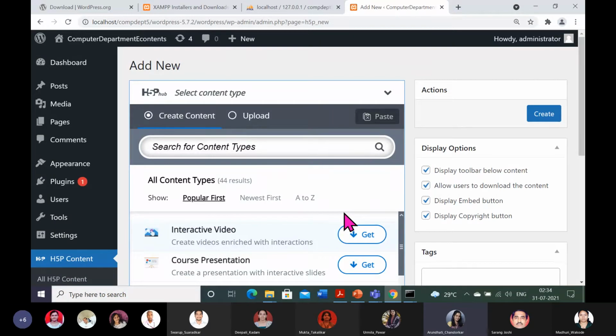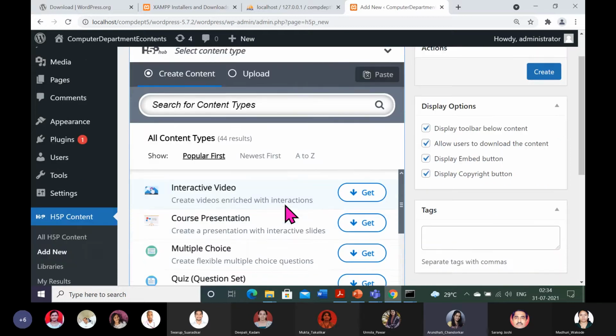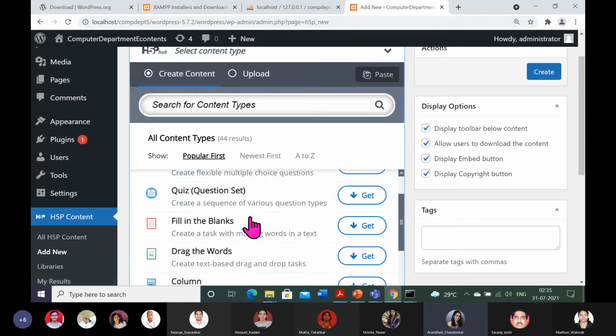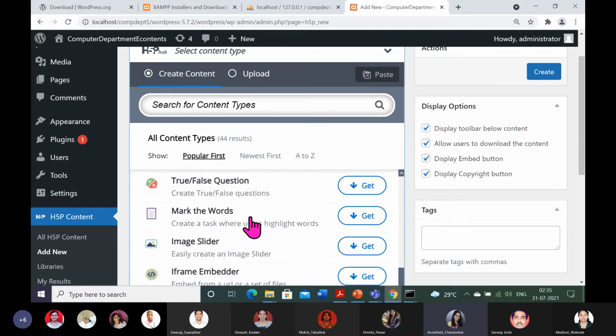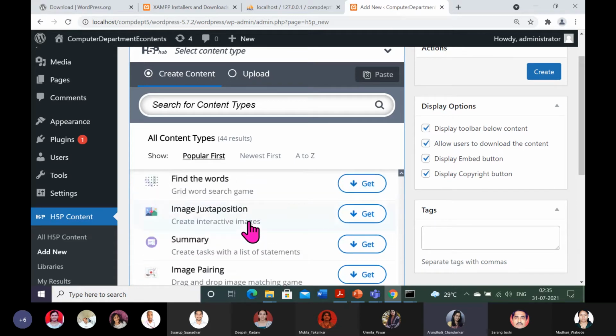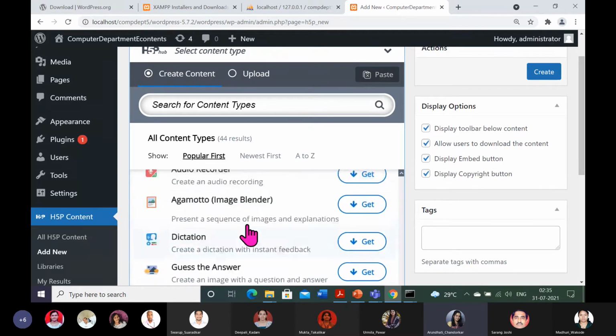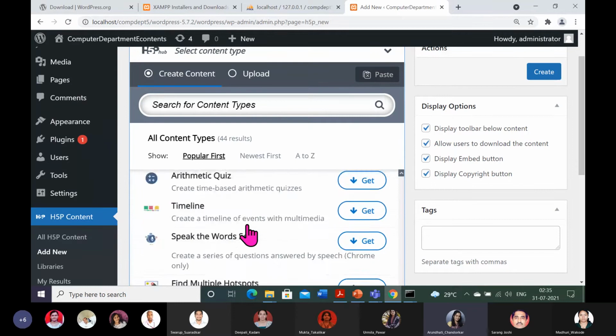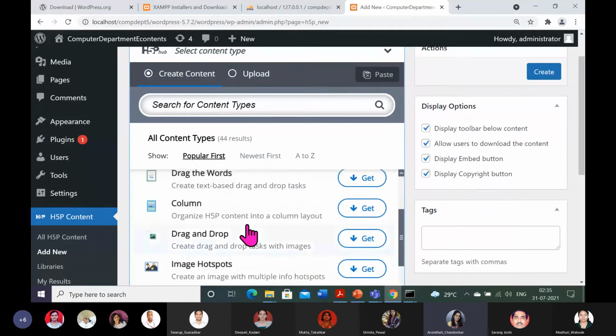On WordPress. Now we will create, as per our objective or outline, the very first type of e-content, very simple, that is interactive course presentation. If you scroll this, see here, 44 types of e-content the H5P plugin is allowing. So whatever I have explored, I will be sharing with you. And it's very simple to start with WordPress.